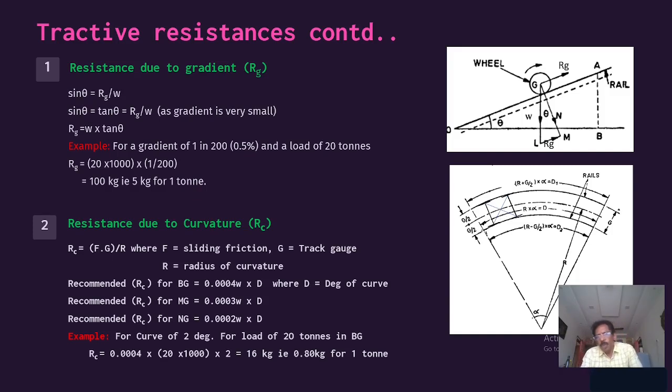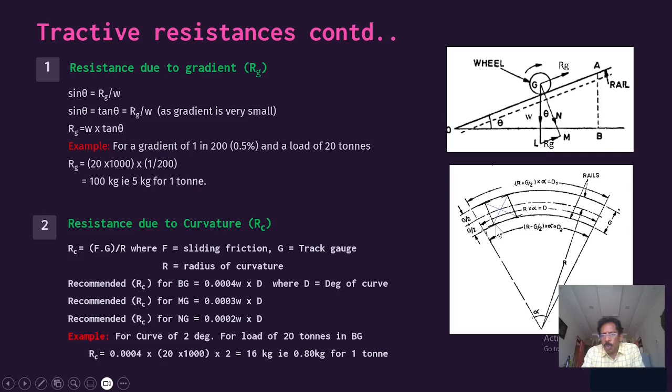Here you see, this is R. If you take the central line of the track, let us take it as R. This length will be R minus G by 2 into alpha. When you take 2 points, the angle subtended at the center will be theta. The arc length is equal to radius into the angle subtended at the center. So for the center line of the track, the arc length will be equal to R into alpha. That will be the total distance along the center line of the track.